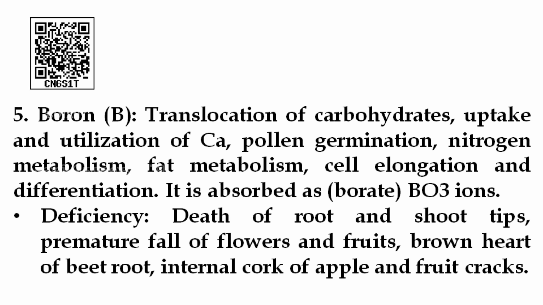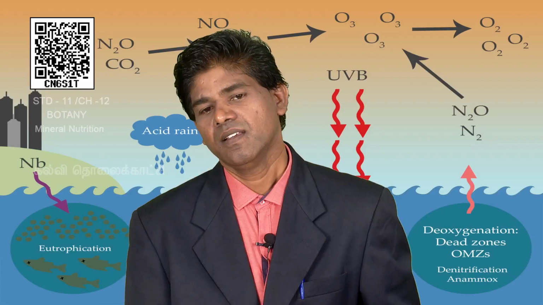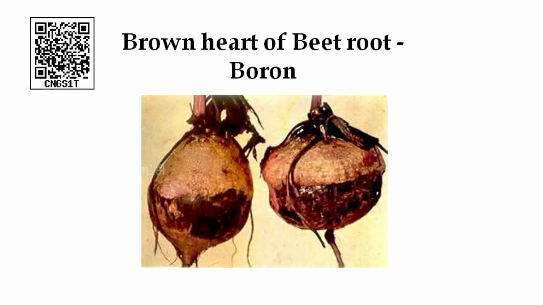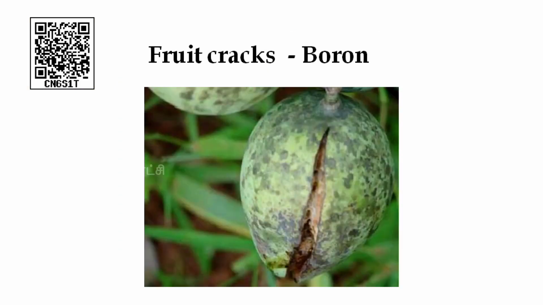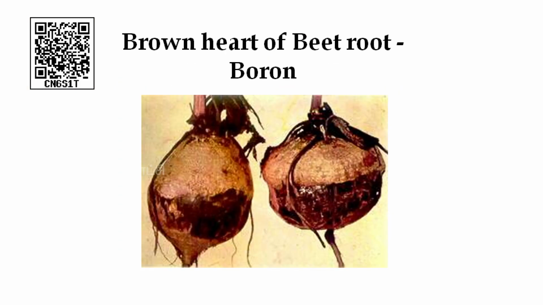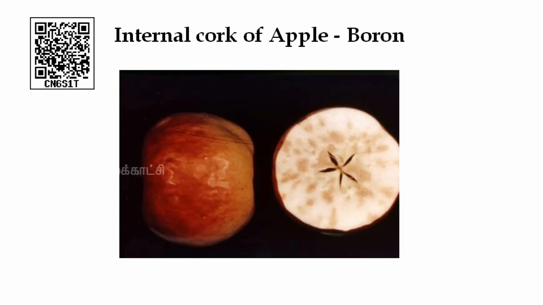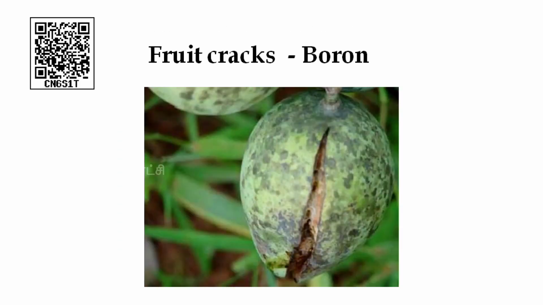Next, the symptoms are premature fall of flowers and fruits, brown heart of beetroot, internal cork of apple, and fruit cracks. These three are very important: brown heart of beetroot, internal cork of apple and fruit cracks. You can see the picture: brown heart of beetroot, internal cork of apple, fruit cracks of mango, that is due to boron.